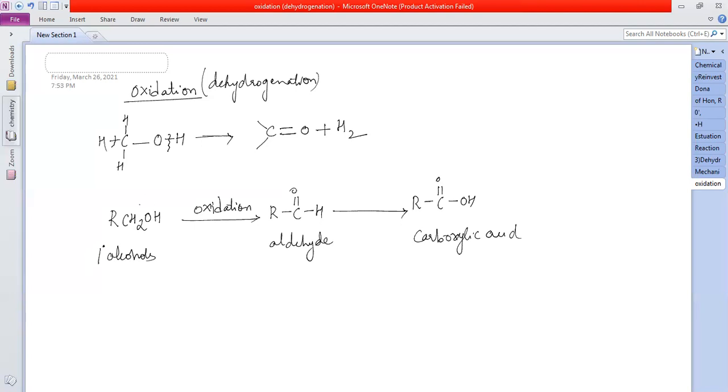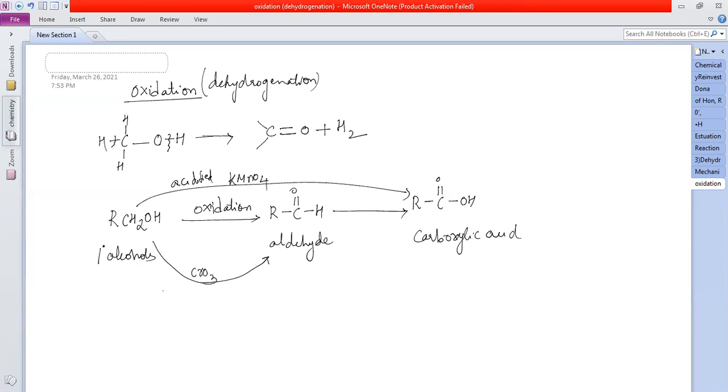Now, if I use a strong oxidizing agent like KMnO4, it will not stop at the aldehyde stage. It will directly give the acid. What is the strong oxidizing agent? Acidified potassium permanganate, a very strong oxidizing agent, so it will directly give the acid. If I want the aldehyde to be isolated, what should I use? A different oxidizing agent.